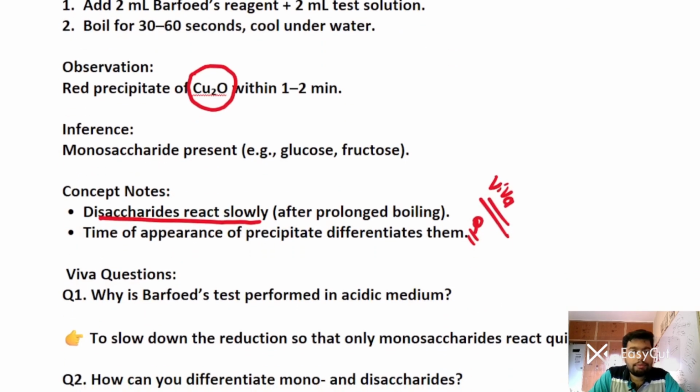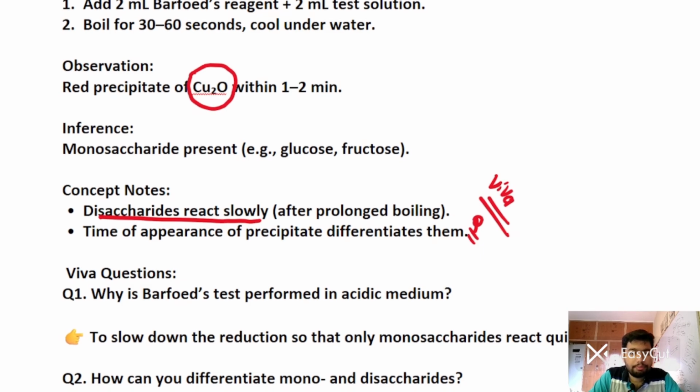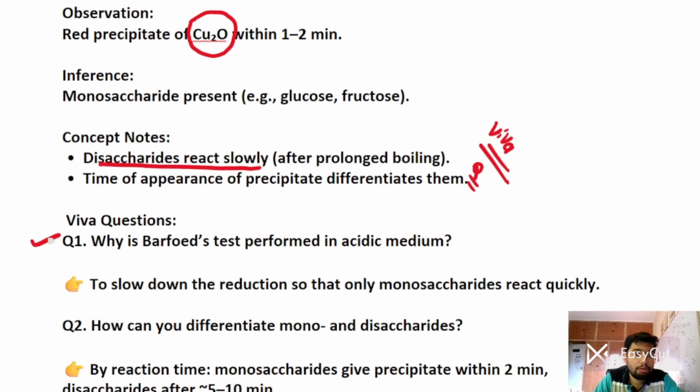Now let's see why Barfoed's test is performed in acidic medium. It is to slow down the reduction so that only monosaccharides react quickly. Can you differentiate monosaccharides from disaccharides using Barfoed's test? This is also a very good question. By reaction time, monosaccharides give a rapid precipitate within 2 minutes. Disaccharides have to be boiled for more than 5 to 10 minutes, then they show the reaction.